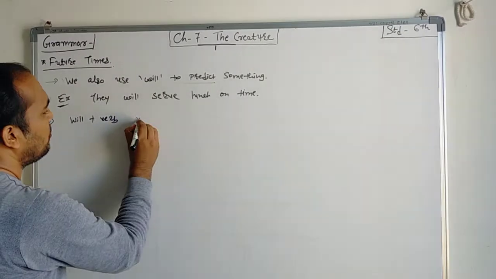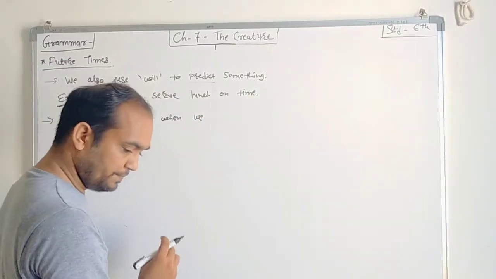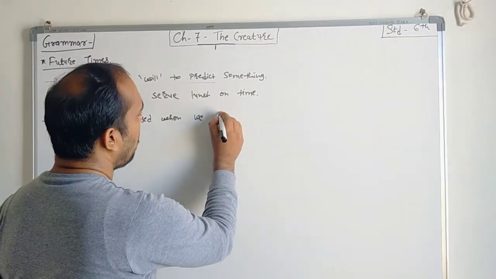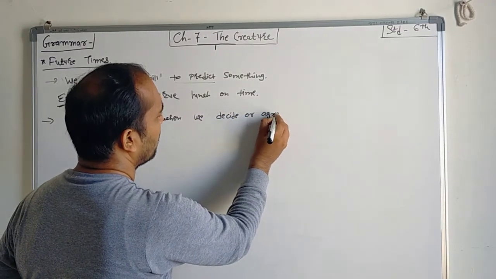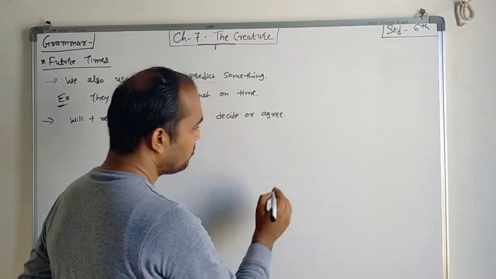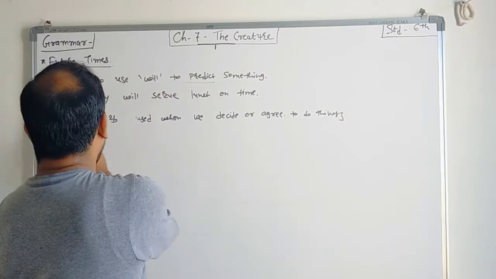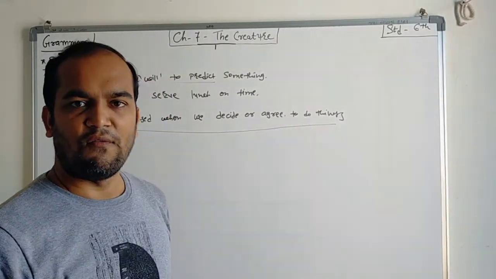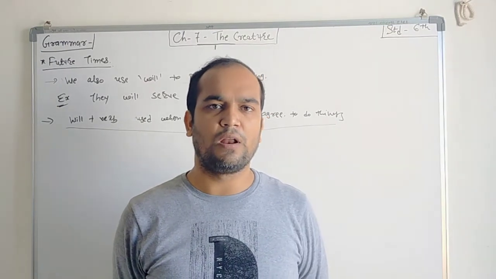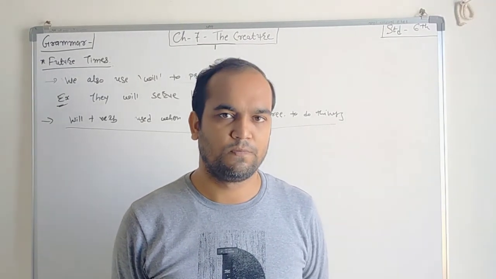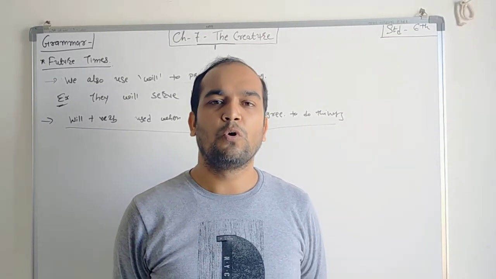Will plus verb is used when we decided or agree to do things. Majority, all the students are doing this thing. Whenever the teacher asks, when will you submit your notebook? The common answer, sir, I will submit my notebook by tomorrow. This is the common answer, right? I will submit my notebook tomorrow.